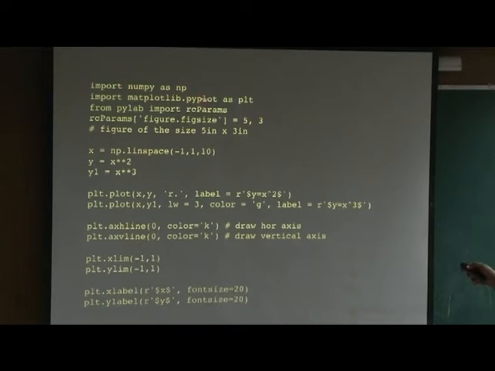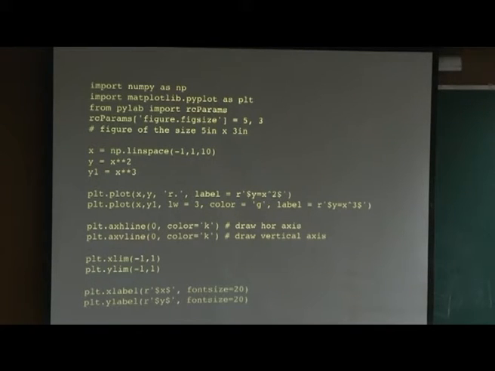I would need NumPy many times, so I keep NumPy here. Matplotlib, import as plt. This again is standard practice, you will find plt. So, for plot you do not need to write all this, just say plt. This is for getting the figure size right. This is going to create a figure of 5 inch by 3 inch. I want the size of the figure, at least for my research paper or a book, not an arbitrary size. So, we control the size of the figure, which is easy.